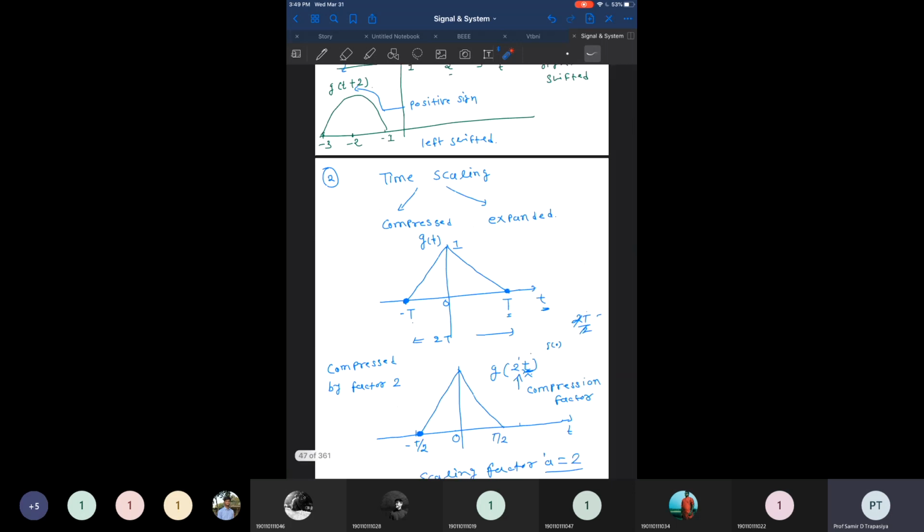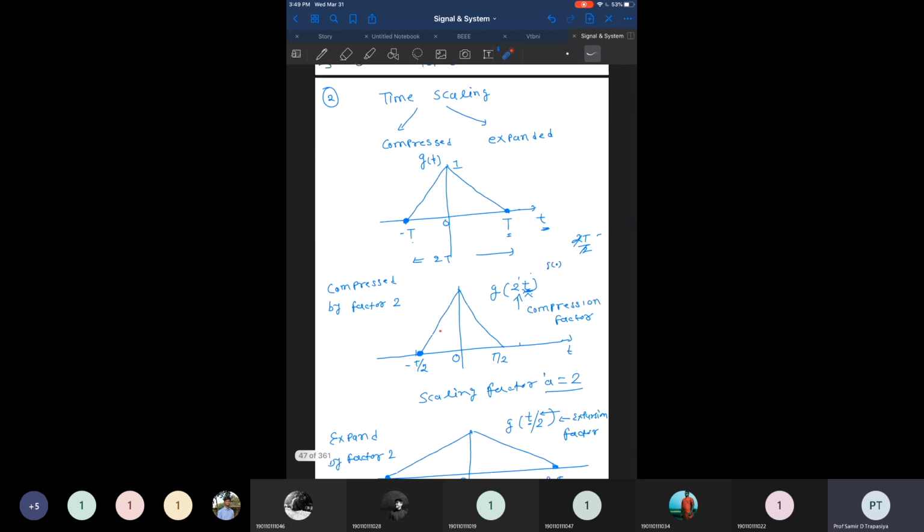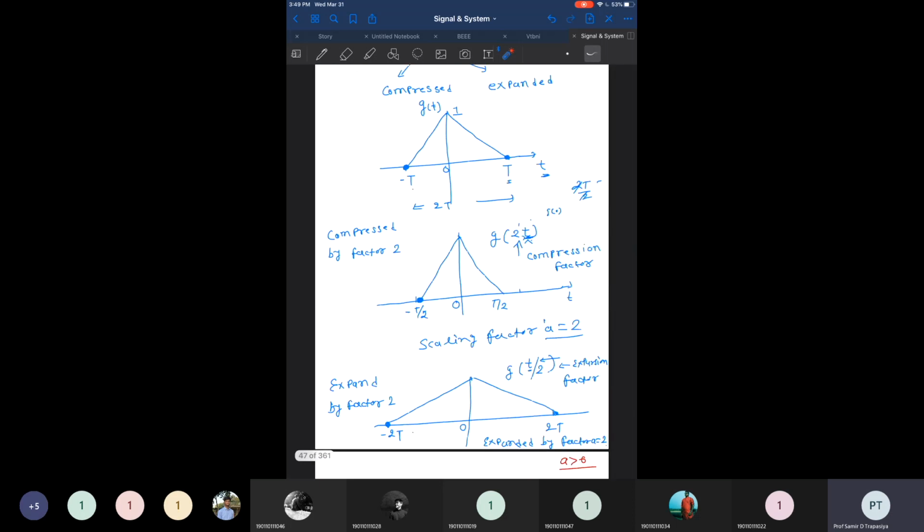Then we have defined the time scaling. Time scaling means to compress the signal or to expand the signal in the time domain, or x-axis domain. If we compress the signal, that compressing factor is multiplied with t, and if this compressing factor is greater than 1, then we can say the compression is applied, right? In case of compression, all the time axis points are divided by this compression factor. If the compression factor is 2, then all the points are divided by 2. So this is a scaling factor, or compressing factor.